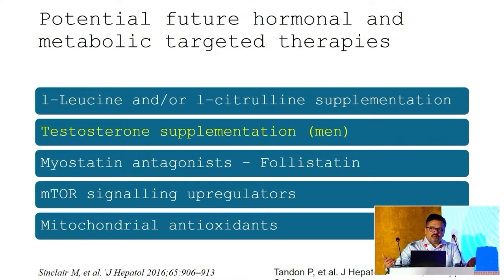Other than exercise and nutrition, there are some hormonal and metabolic targets that are being tried. One is L-leucine and L-citrulline supplements. Again, these are under trial, and there are no guidelines to use leucine or citrulline in your cirrhotic patients. And then supplementation of testosterone: a single study by Sinclair showed that supplementing testosterone in patients with cirrhosis who have low testosterone levels in their blood improved muscle mass as well as reduced fat mass. But routine use of testosterone is not recommended because of the increased risk of HCC as well as increased risk of thrombosis in your patients.